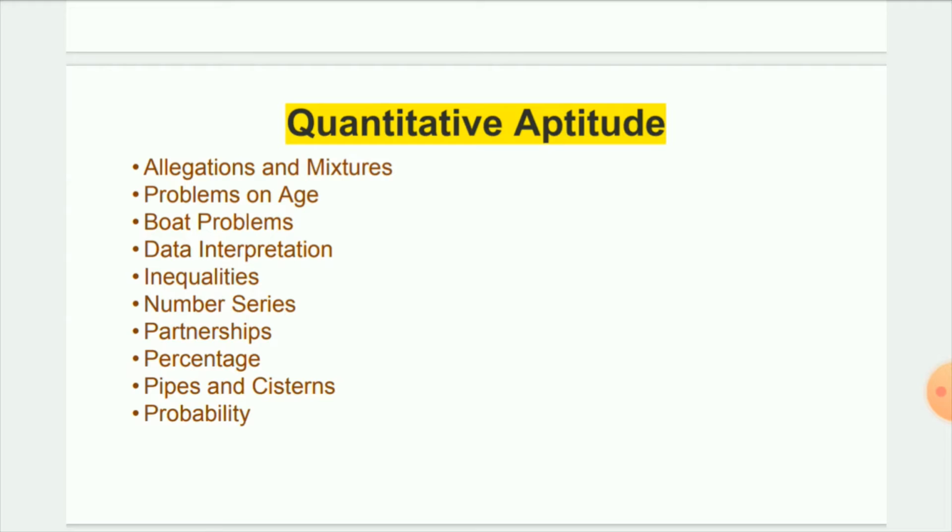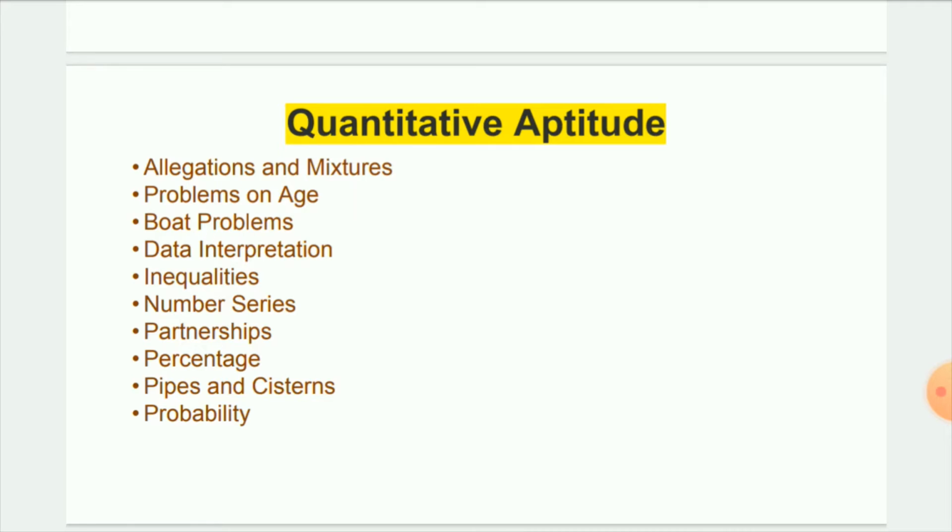And the third one is boat problems. This is also a very important section. And the fourth one is data interpretation. This is very important for mains exams. We have also seen that in the prelims exams 10 to 15 marks are allocated for data interpretation in different sections and different allotments. And inequalities, where we also have to see data interpretation. This question is also very important at the prelims level, where we can expect 5 questions.